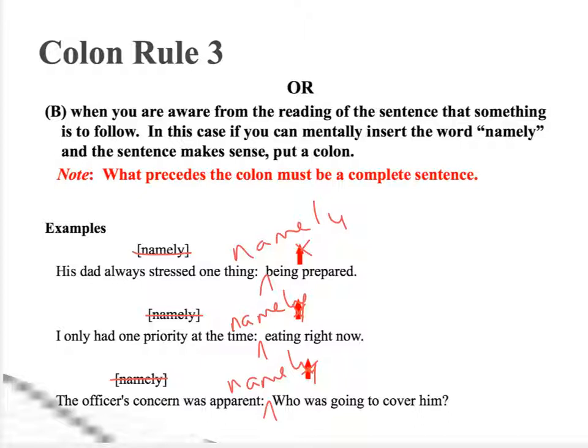Who was going to cover him? Okay, so if you can insert that word namely, then you want to use the colon. Another thing is what precedes the colon must be a complete sentence. Okay, each of these was a complete sentence. And you're aware from the reading of those sentences that something is about to follow.